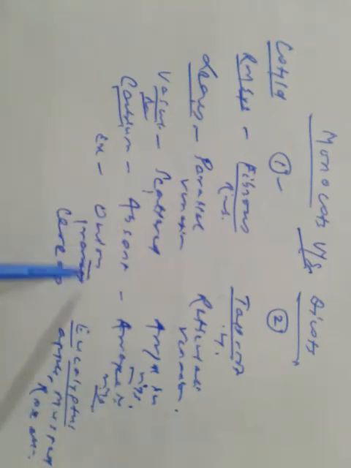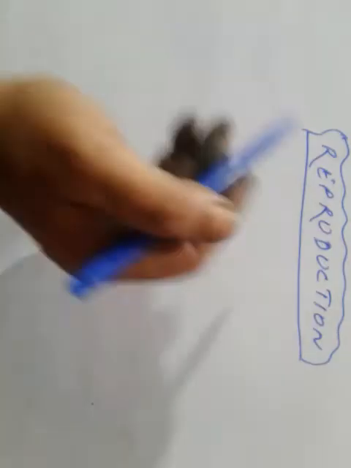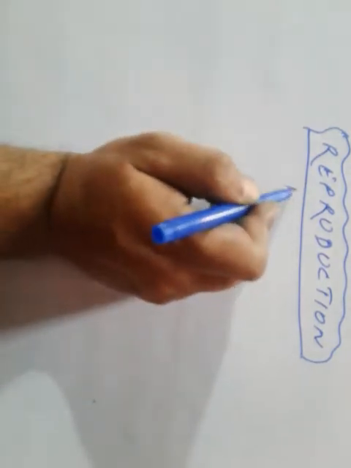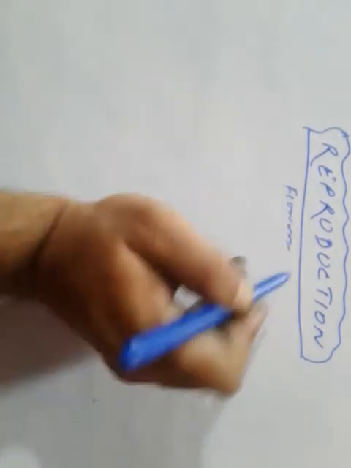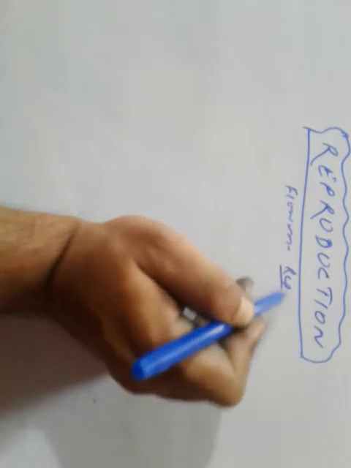Examples of monocots are onion, grasses, cereals. Examples of dicots are eucalyptus, apple, mustard, rose, etc. Now let us study about reproduction in angiosperms. So we all know that flowers are the reproductive organs.